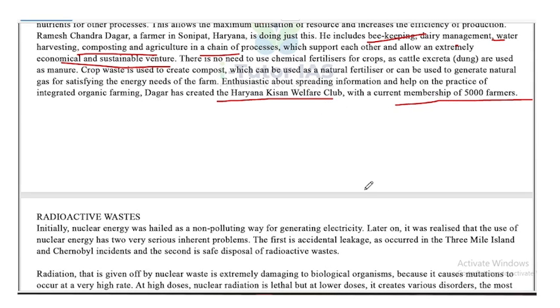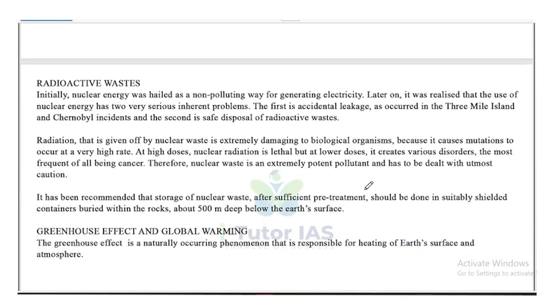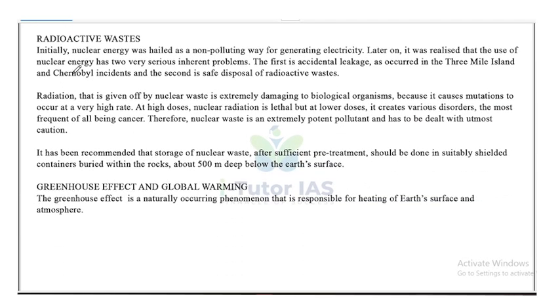Moving on to our next topic, radioactive waste. Initially, nuclear energy was hailed as a non-polluting way of generating electricity. Later on, it was realized that the use of nuclear energy has two serious inherent problems within it. The first one is accidental leakage, similar to the one that occurred in the Three Mile Island and Chernobyl incidents. And the second is the safe disposal of the radioactive wastes.